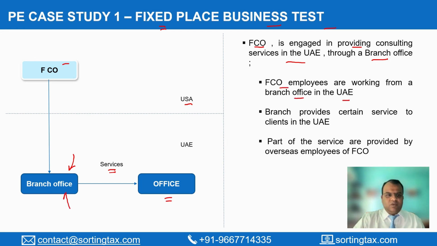So they are sitting here and working. It provides certain services to the clients in UAE, and part of these services are also provided by overseas employees of the foreign company. So this being a branch office, by default, it will be treated as a permanent establishment of the foreign company in the UAE. And because it's a permanent establishment through which the business is carried on, the profits earned by this permanent establishment will be liable to tax in UAE.